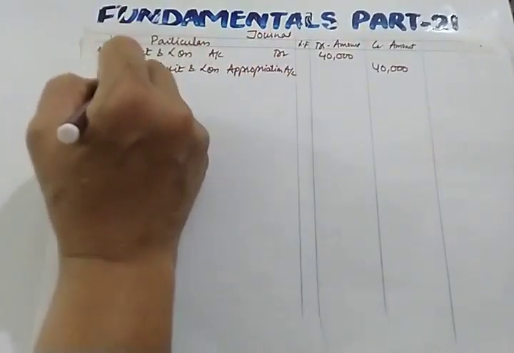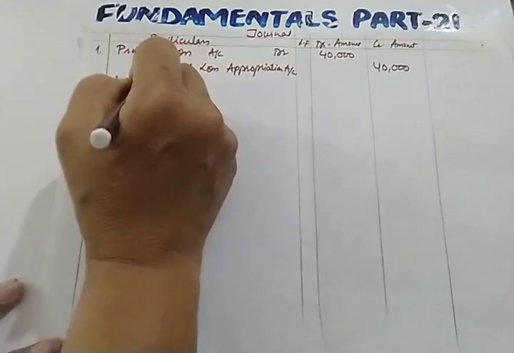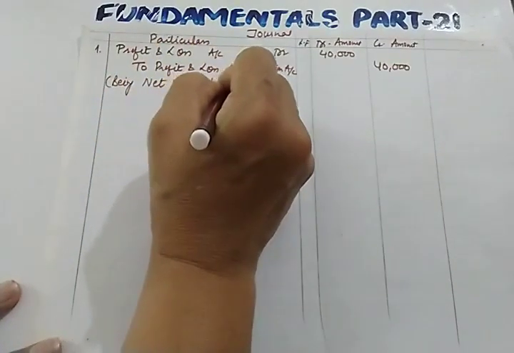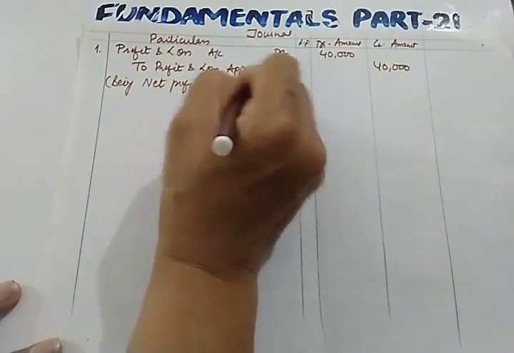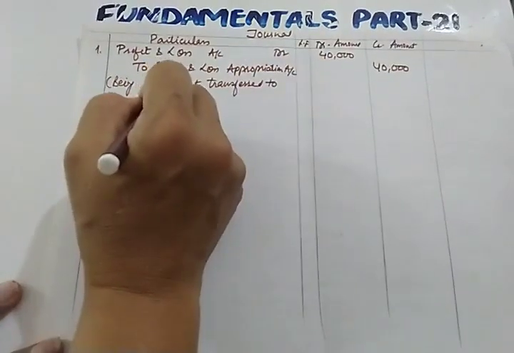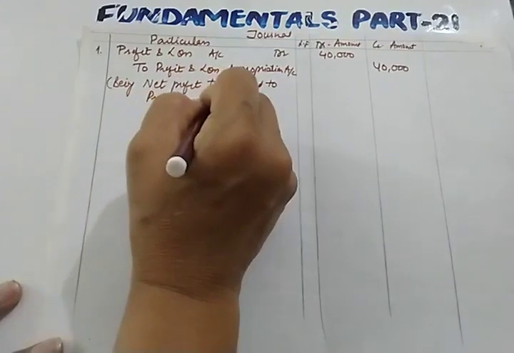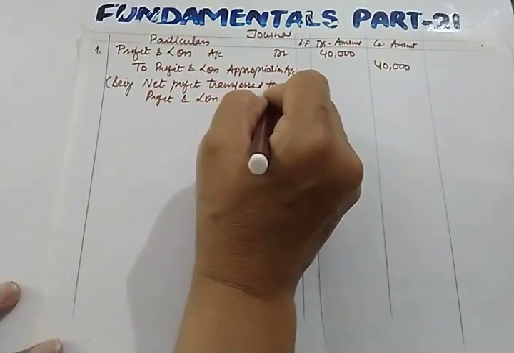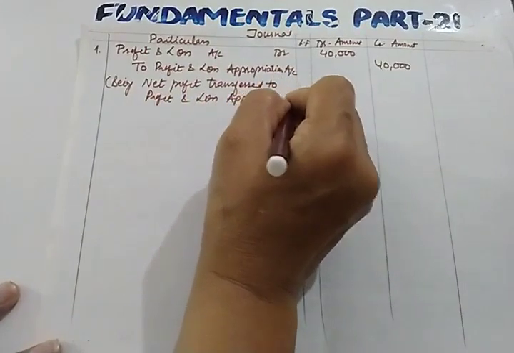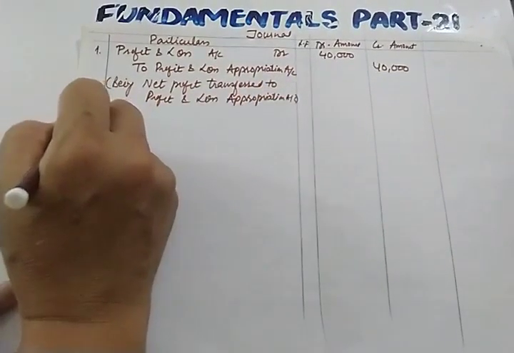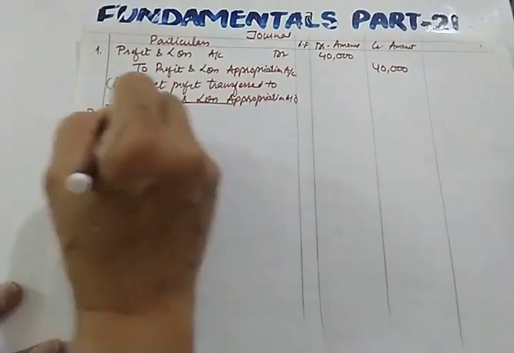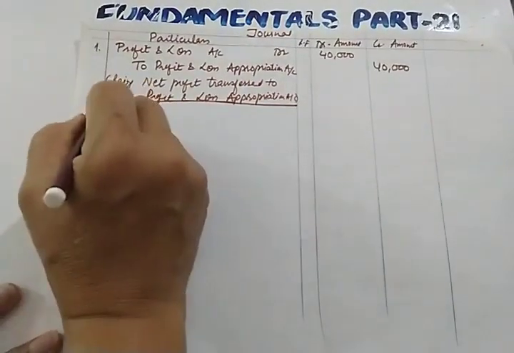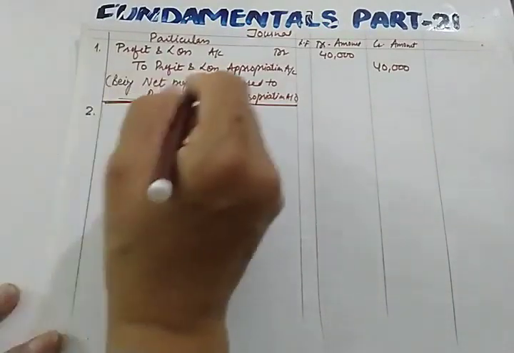We are transferring net profit to profit and loss appropriation account. Being net profit transferred to profit and loss appropriation account. Now the second entry will be the same as per our step 1. What is our step 1? We are dividing the profits. So let us divide the profit.